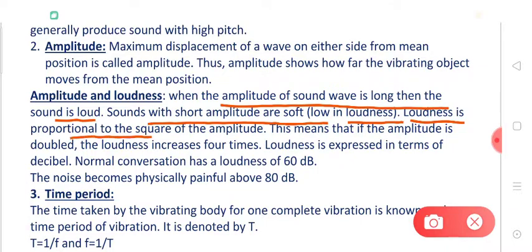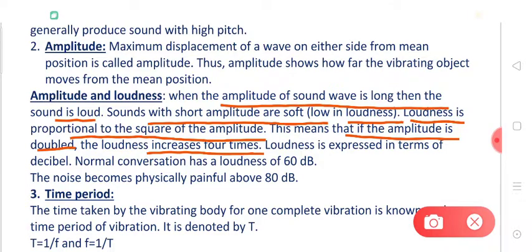Loudness is proportional to the square of the amplitude. This means that if the amplitude is doubled, then the loudness increases 4 times.